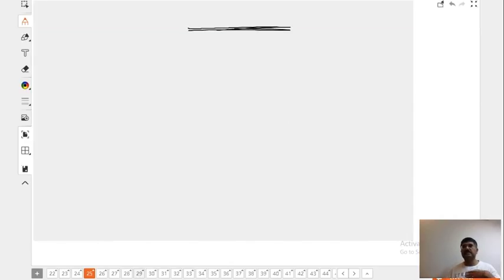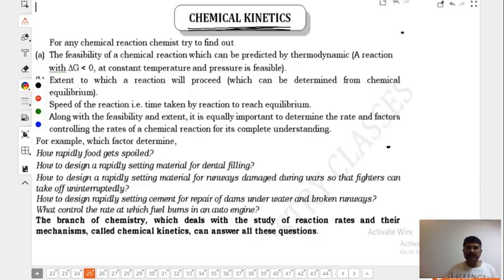Now let us start the chapter chemical kinetics. For any chemical reaction, chemists try to find out the feasibility of a chemical reaction, which can be predicted by thermodynamics. The extent to which a reaction will proceed from chemical equilibrium. And the speed of the reaction, that is, the time taken by the reaction to reach equilibrium.